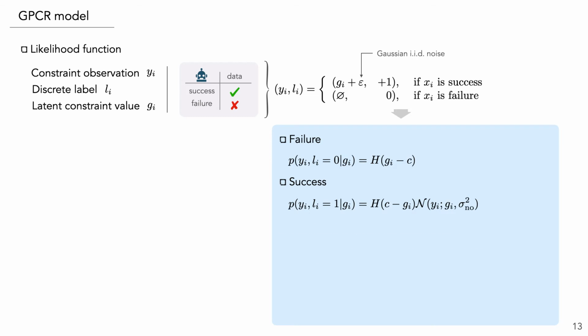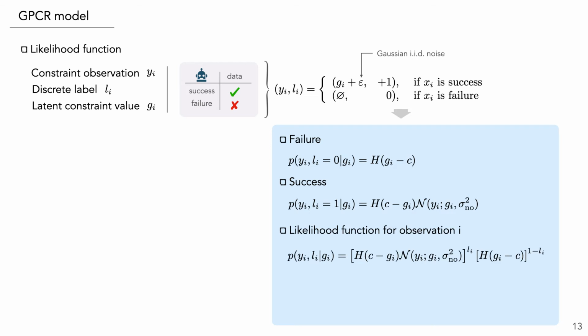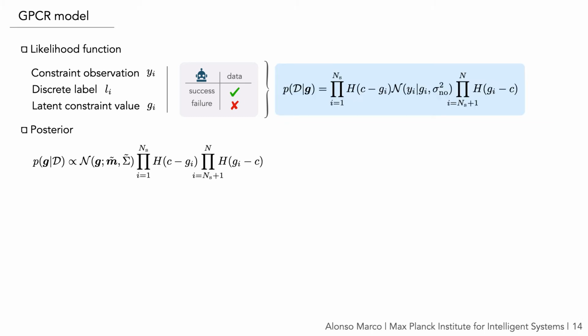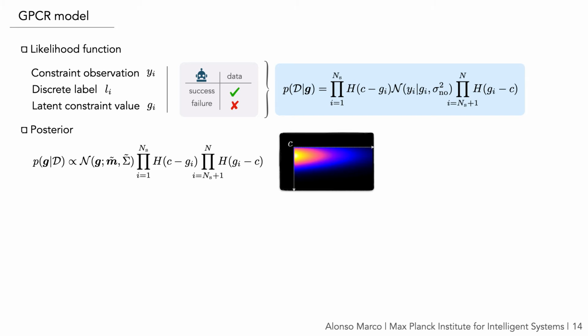So for one data point, the likelihood can be written in this compact form, and for n data points, we have a product of Gaussians and Heaviside functions. Such likelihood, when multiplied by a Gaussian prior, induces the following non-Gaussian posterior. In 2 dimensions, it can be interpreted as a truncated multivariate Gaussian, where the support is restricted to an unbounded rectangle with a single corner.